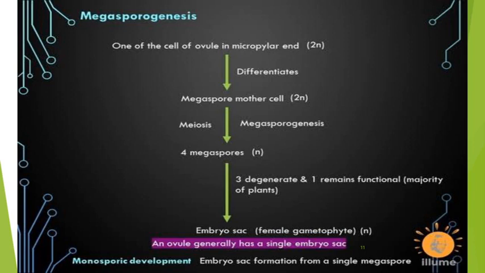Then meiosis occurs, and in the process of megasporogenesis, 4 haploid megaspores are formed. After this, 3 degenerate and 1 megaspore remains functional, which forms the embryo sac or female gametophyte, which is haploid.